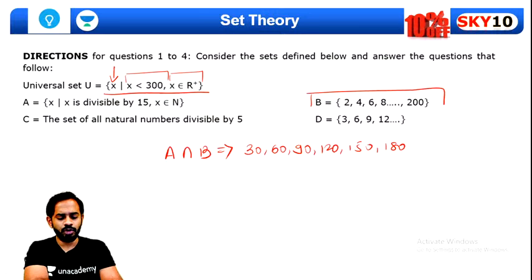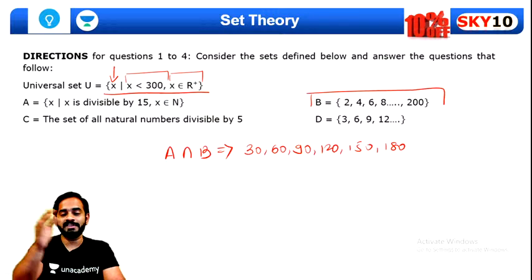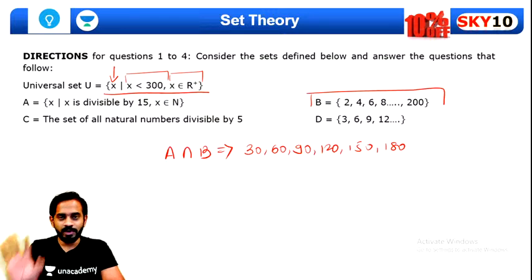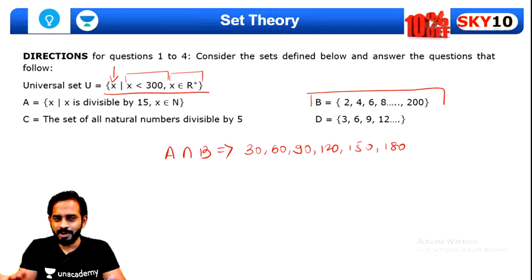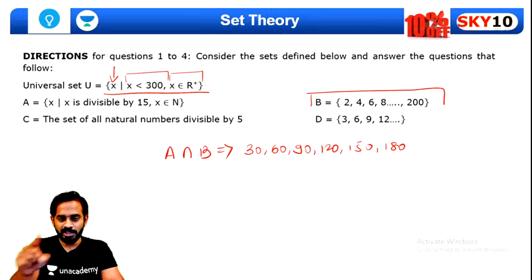Okay, all right, Chetan, not an issue. Very good, guys. So there will be a total of 6 elements in A intersection B. I believe you understood this part. It's quite a simple question. I want everyone to quickly give me a thumbs up if you have understood this part.